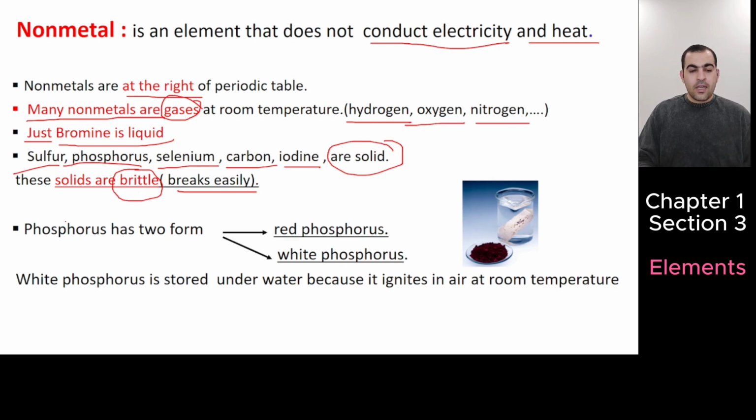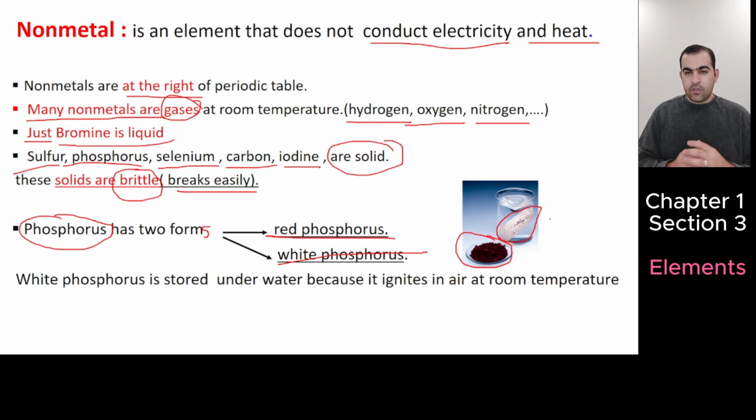Okay, guys, phosphorus, which is a solid nonmetal, has two forms, red phosphorus and white phosphorus. But do you see we have stored white phosphorus in water?